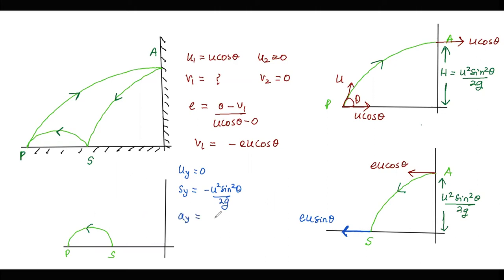Acceleration is equal to minus g. So we can say that v square along the y-axis is equal to u square, which is 0, to as. So 2g into u square sine square theta by 2g. So we are ultimately getting that the velocity along the y-axis will be u sine theta. So that was also not necessary for us to solve.